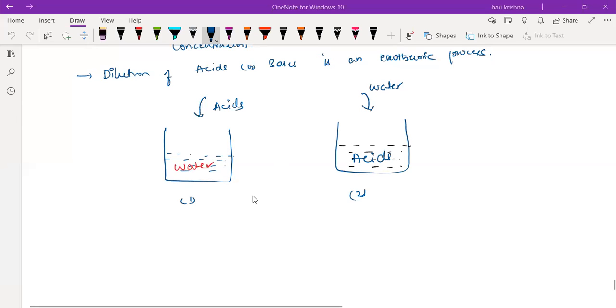So always we have to add the acid to the water. The second one is correct. The first one is wrong. But to form acids, we pass the acidic gas through water, right?